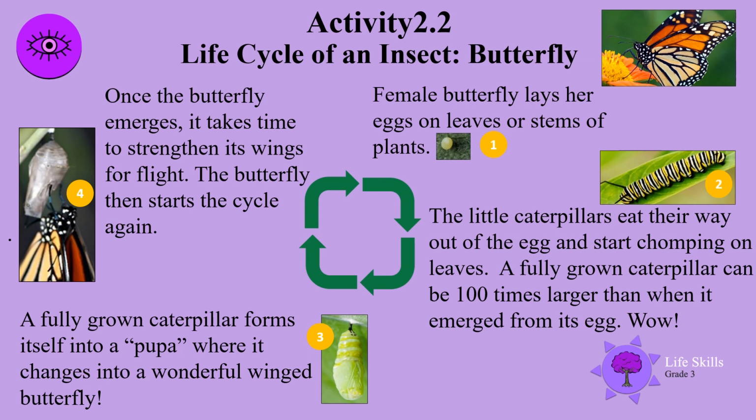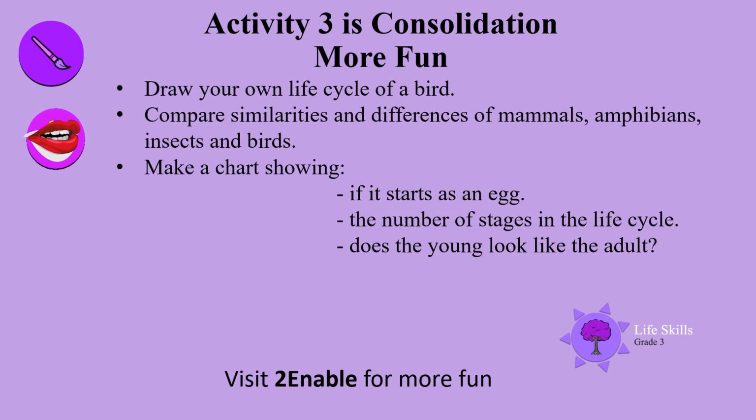3. A fully grown caterpillar forms itself into a pupa, where it changes into a wonderful winged butterfly. 4. Once the butterfly emerges, it takes time to strengthen its wings for flight. The butterfly then starts the cycle again. Please, in Activity 3, consolidate all you know. That means revise all your life cycles.